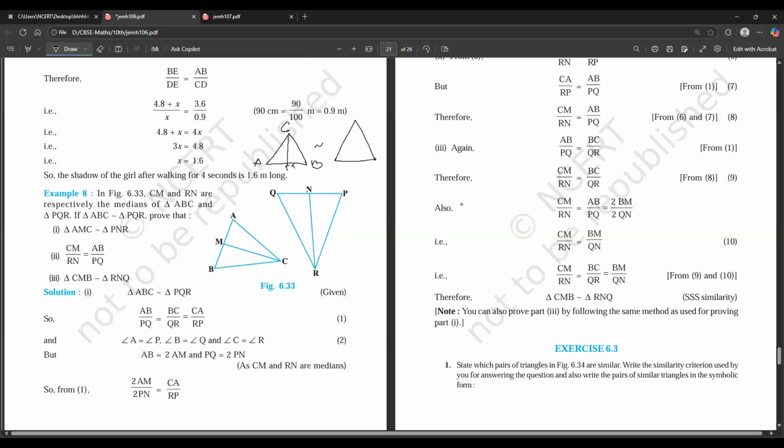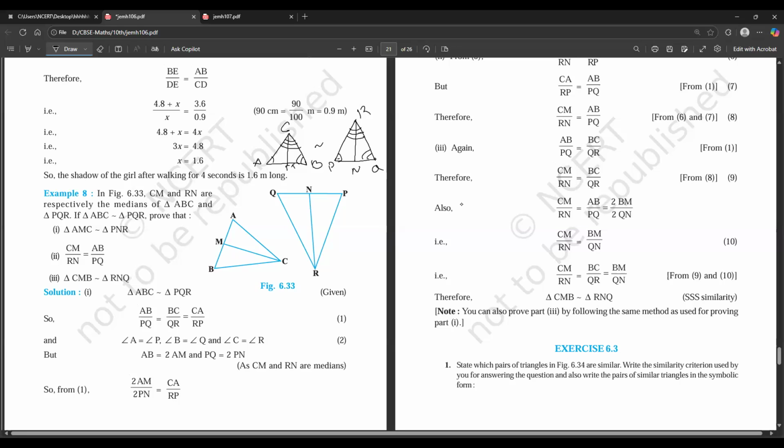Now, if we rotate it completely, this would be P, Q, and R. These two triangles are similar. Since they are similar, we are saying that angle A is equal to angle P, angle B is equal to angle Q, and angle C is equal to angle R. That is why we are saying that they are the same, since the triangles are similar.